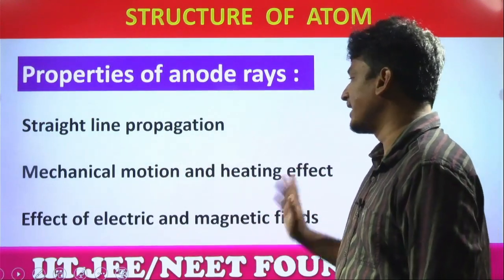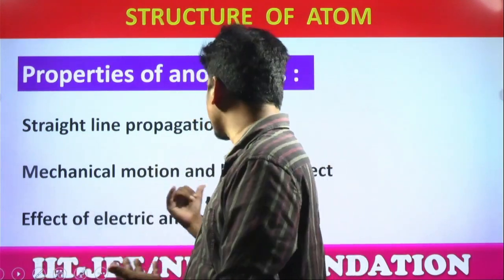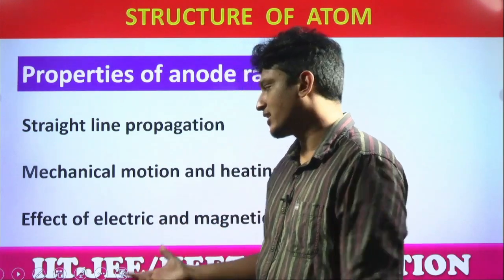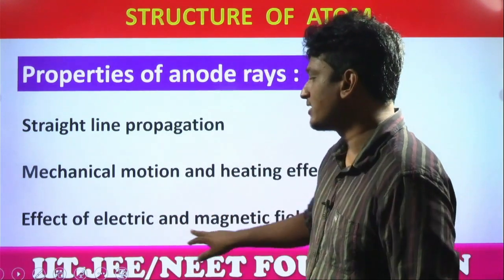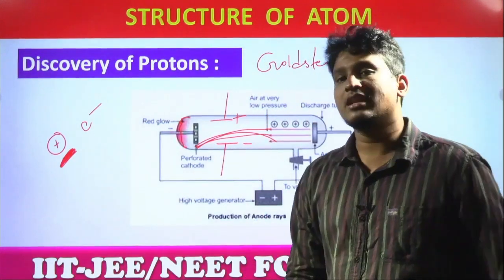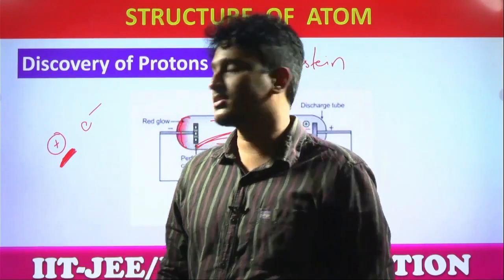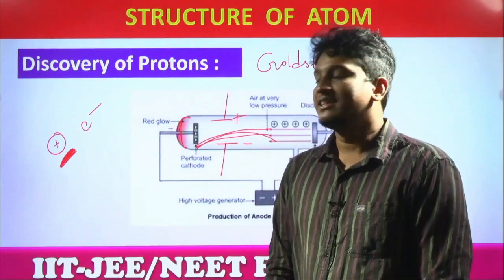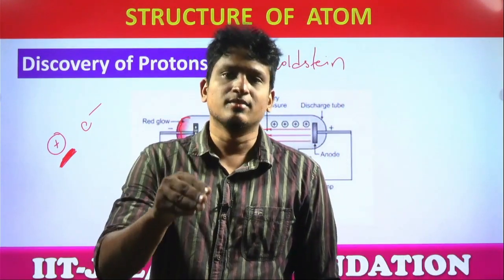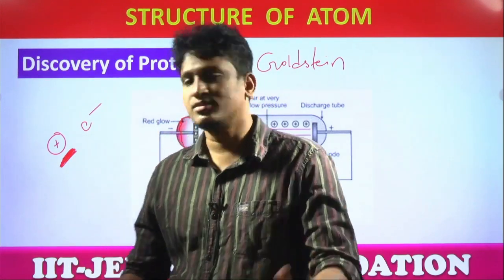Mechanical motion and the heating effect. That means if a wheel is placed, it can rotate the wheel. And it can also show the heating effect because of the high energetic particles. Next, effect of electric and magnetic fields. Just now I have said, in the presence of an electric field, they are bent towards the negative terminal. This confirms anode rays are positively charged particles called protons. In the presence of a magnetic field, the deflection of these anode rays is the same as for a positively charged particle. That proves protons have positive charge.